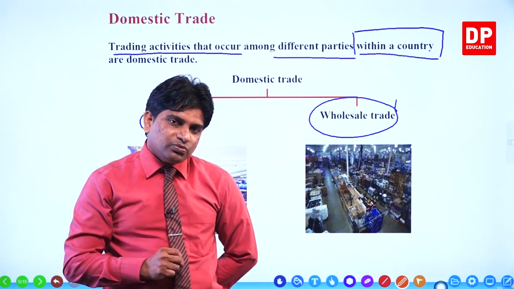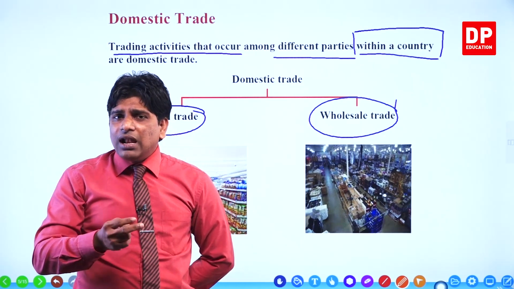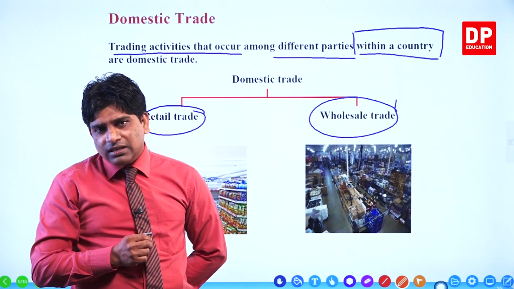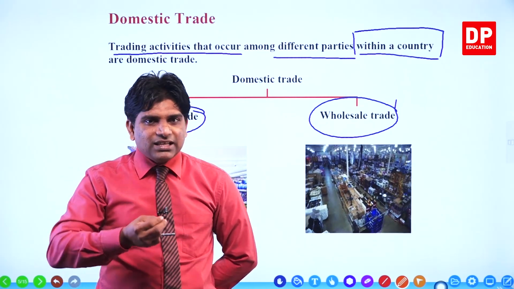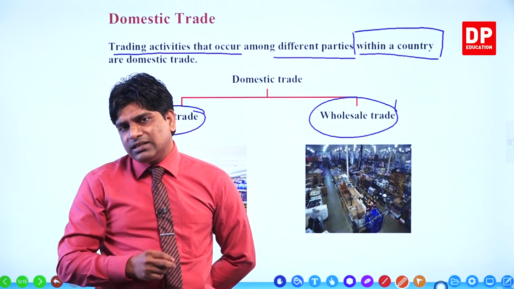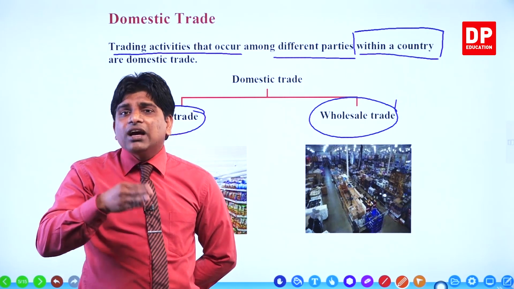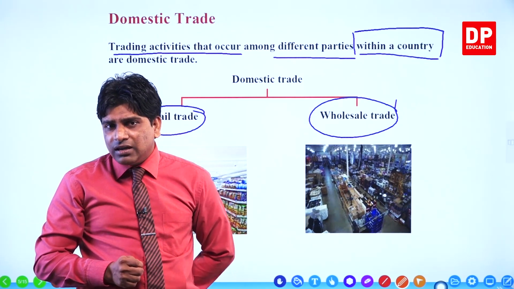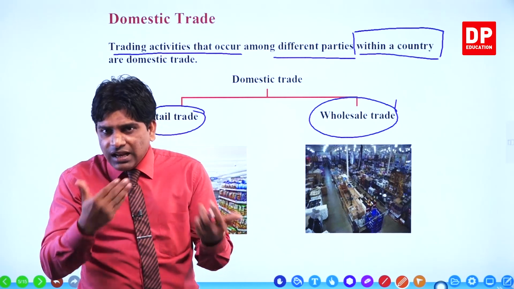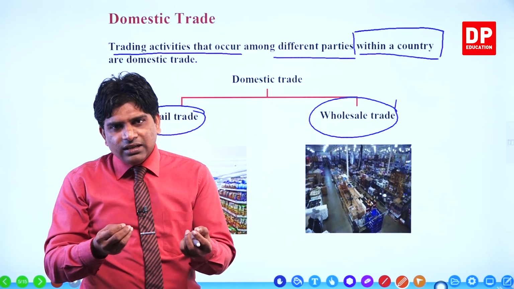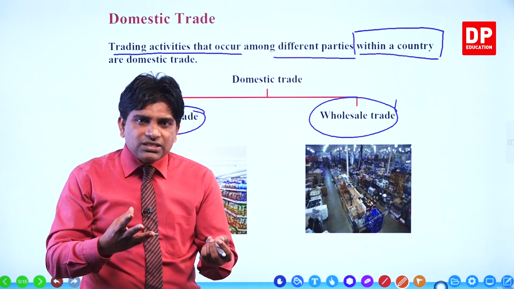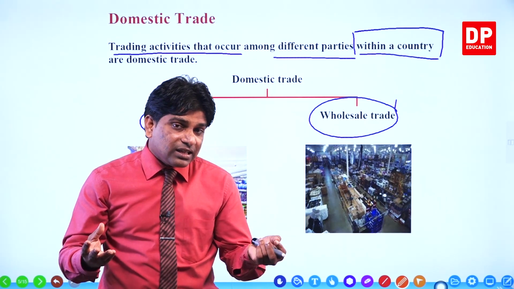Example 2. Kamal buys a bread for his dinner. Why does Kamal purchase a bread? To prepare sandwiches and to resell? No. He purchased a bread for his dinner.